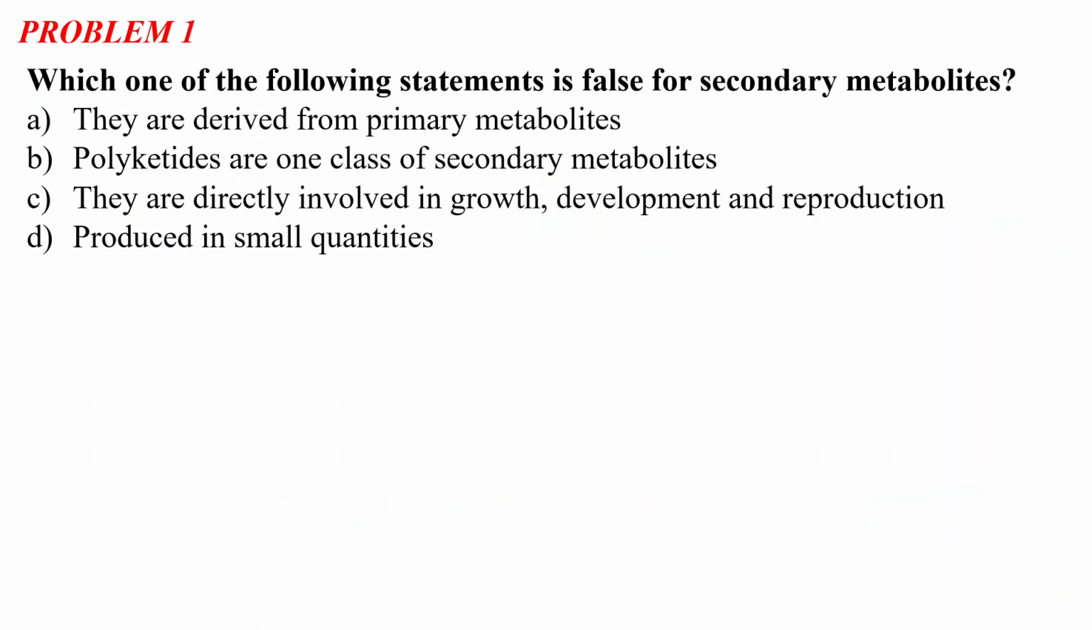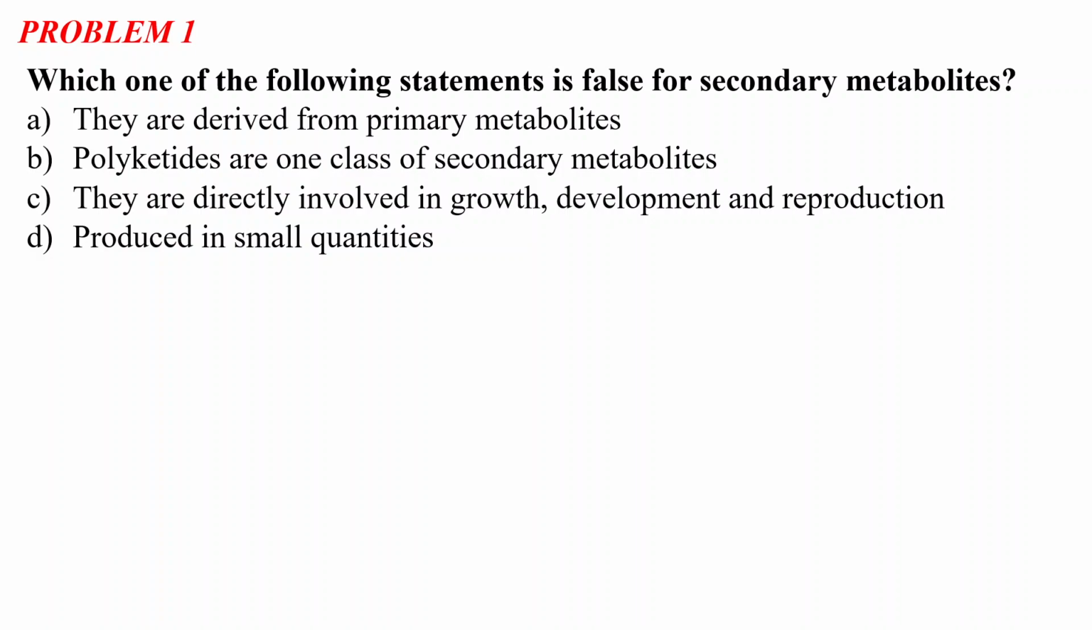So the first question, problem number one of today's session, says: which of the following statements is false for the secondary metabolites? Option A, they are derived from primary metabolites. Option B, polyketides are one class of secondary metabolites. Option C, they are directly involved in growth, development and reproduction. And option D, produced in small quantities. Among these four, you have to identify the false statement regarding the secondary metabolites.